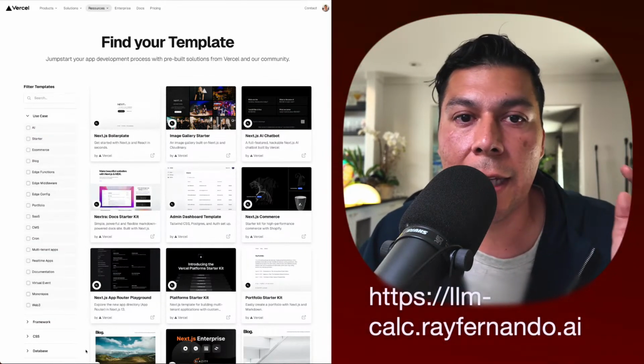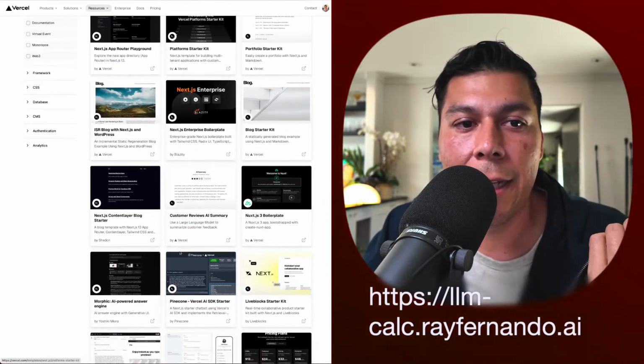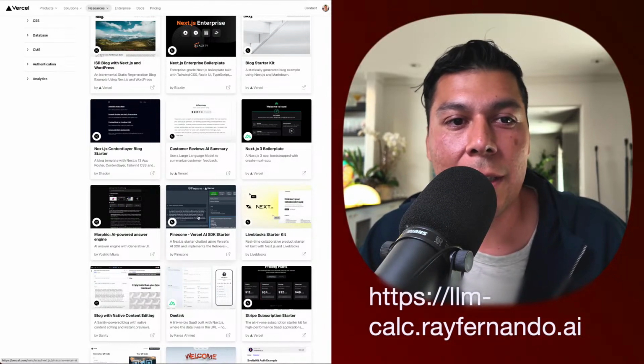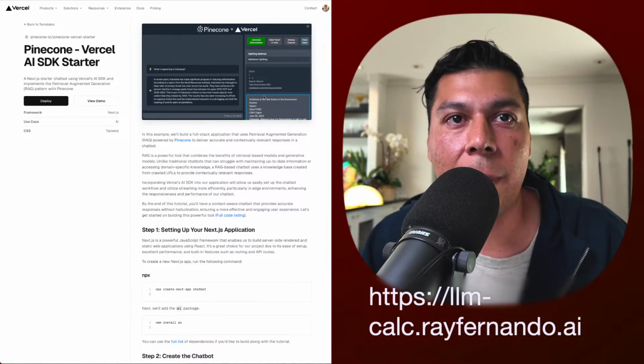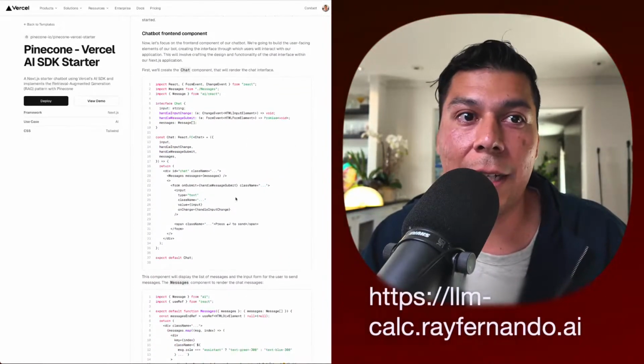And these templates already have AI stuff built into them that you can already start making your own apps with. And just like that, you can already have an app that's running, that's doing something. So just with this Pinecone Vercel AI starter kit, you can basically make a clone of something that chats with your PDFs, which is so cool, right?